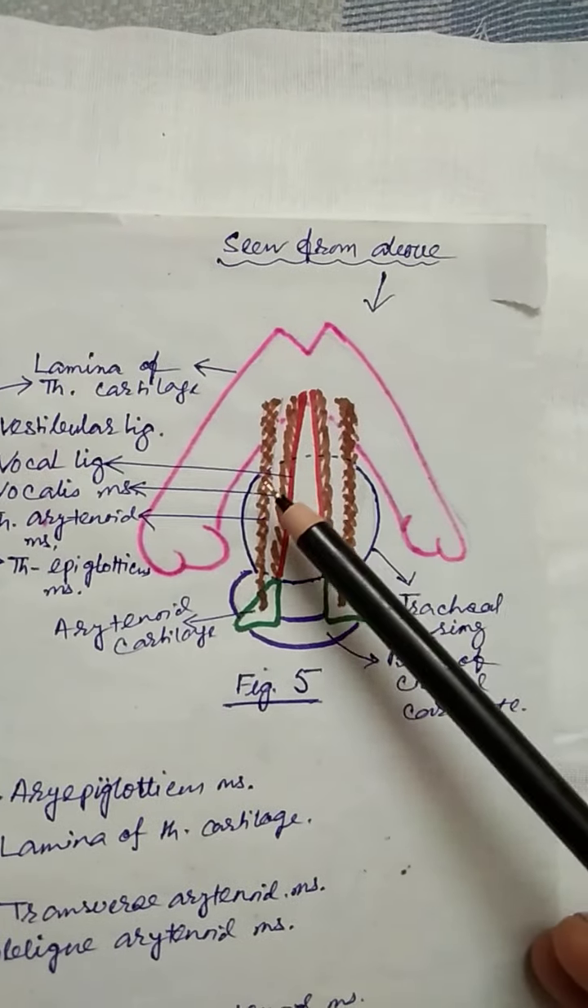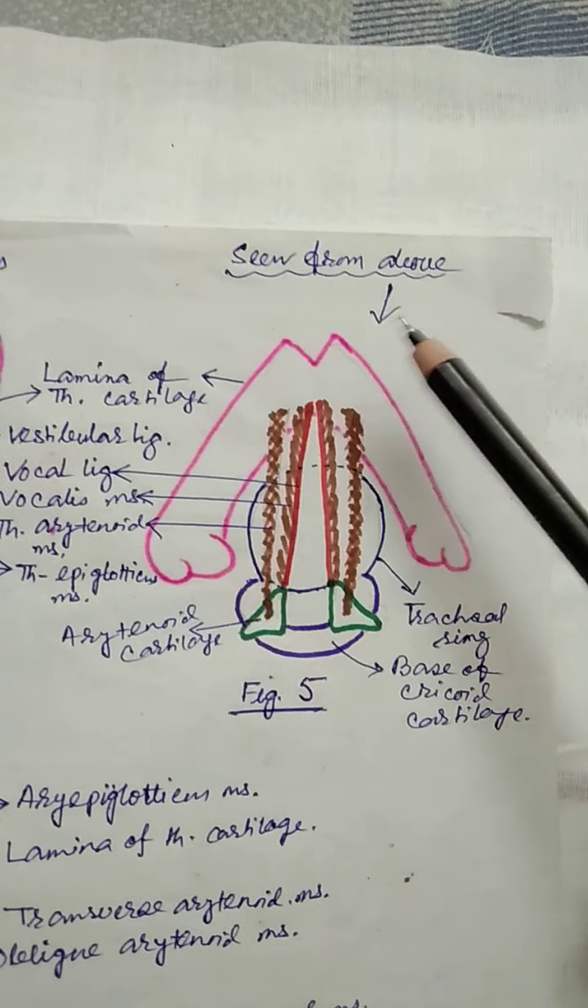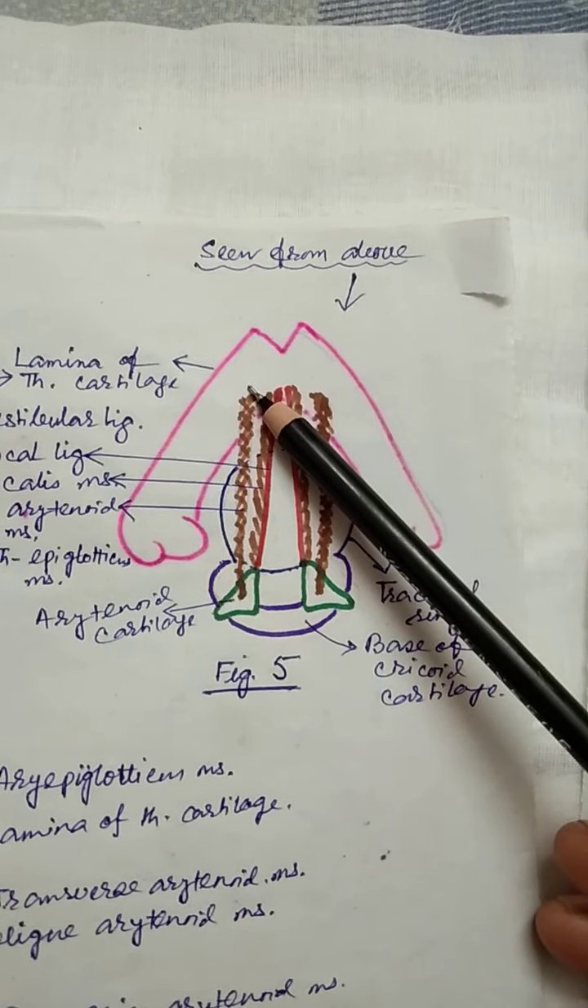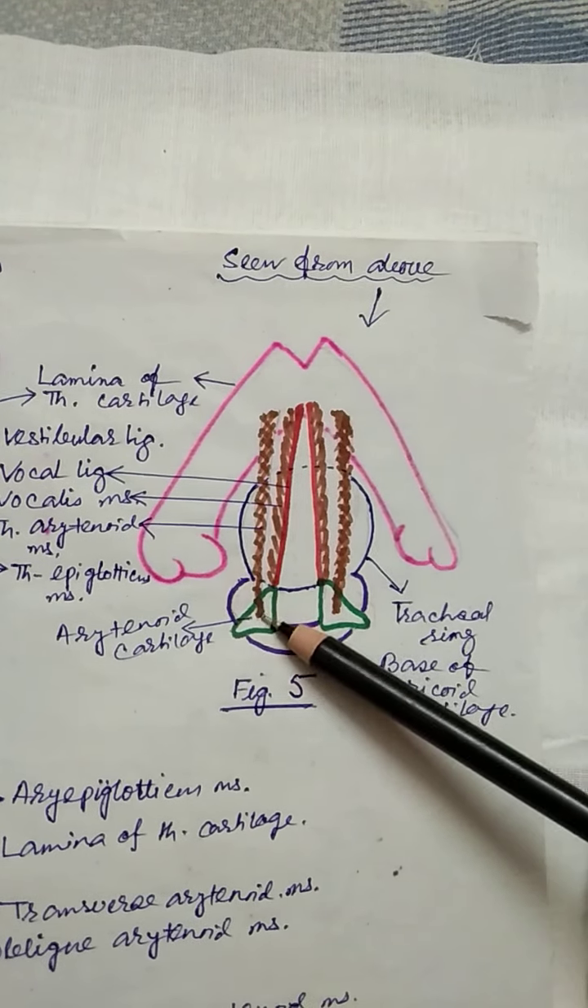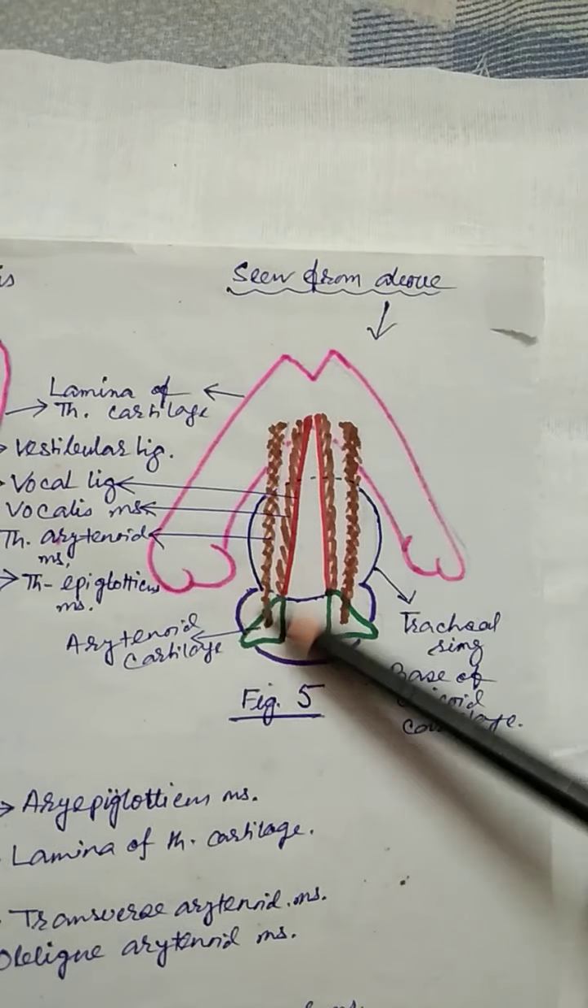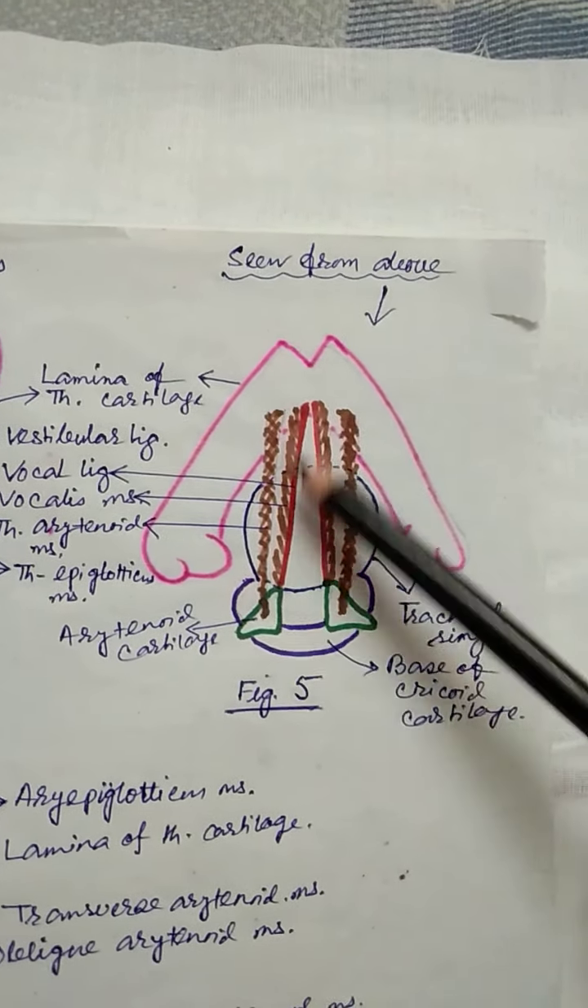Now lateral to the vocalis muscle, you can see a muscle passing from the posterior surface of the lamina of the thyroid cartilage up to the anterolateral surface of the cricoid cartilage. This is the thyroarytenoid muscle. This is the relaxer of the vocal folds.